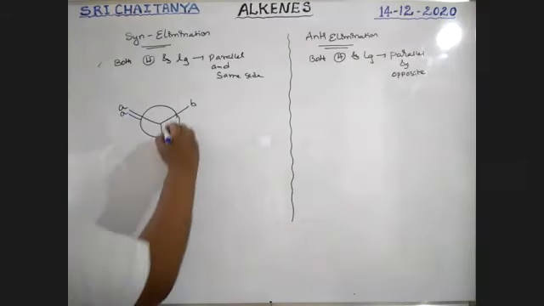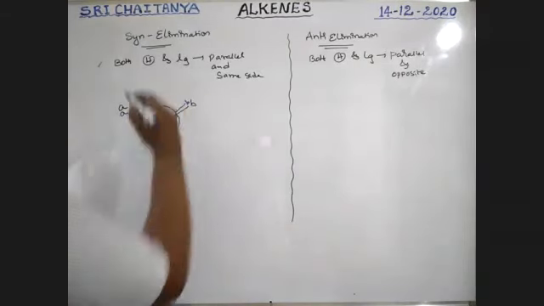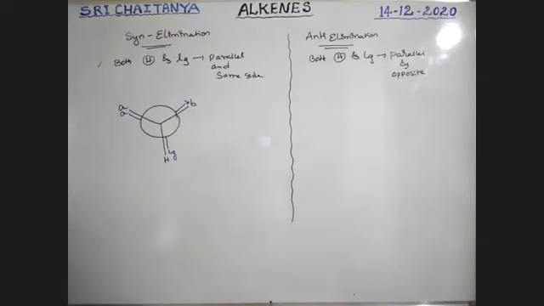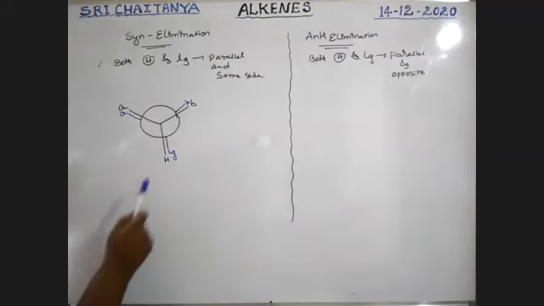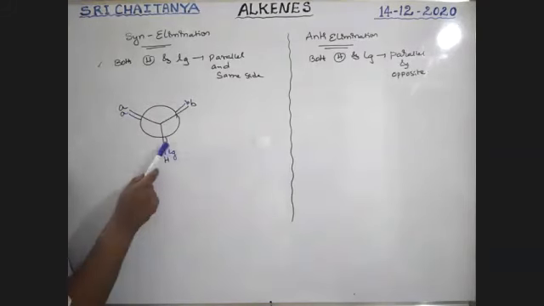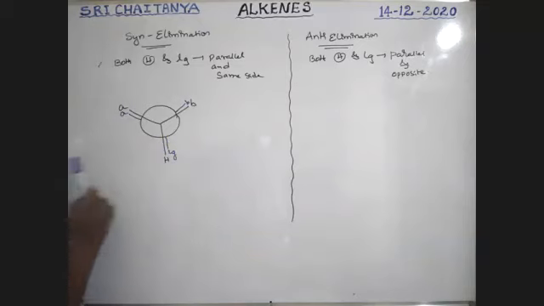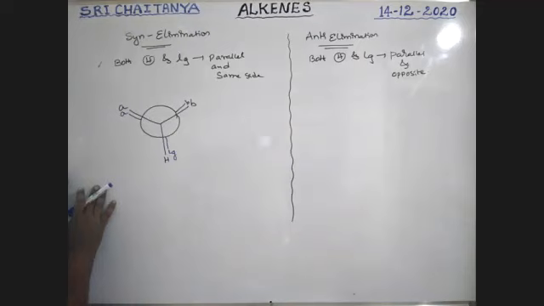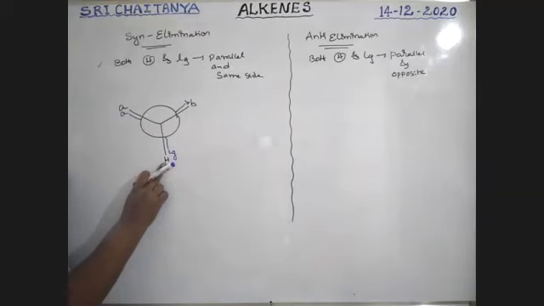This is A, this is B, this is the leaving group, boys. See here. This hydrogen and this leaving group, these two bonds are parallel to each other. Am I correct? Tell me, boys. This hydrogen bond and leaving group bond, both are parallel or not? Yes, and on the same side.